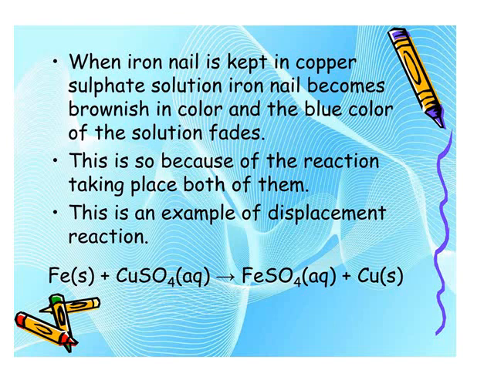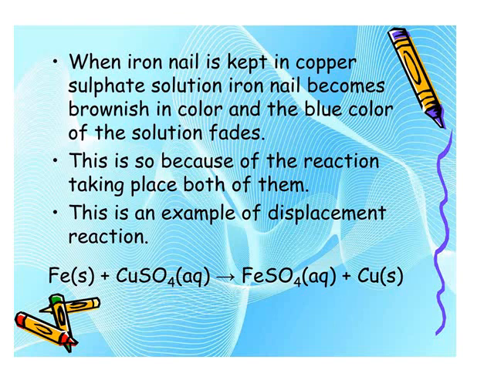Here is the observation of the previous reaction we had seen. When iron nail is kept in copper sulfate solution, iron nail becomes brownish in color and the blue color of the solution fades away. This is so because of the reaction taking place between both the elements.